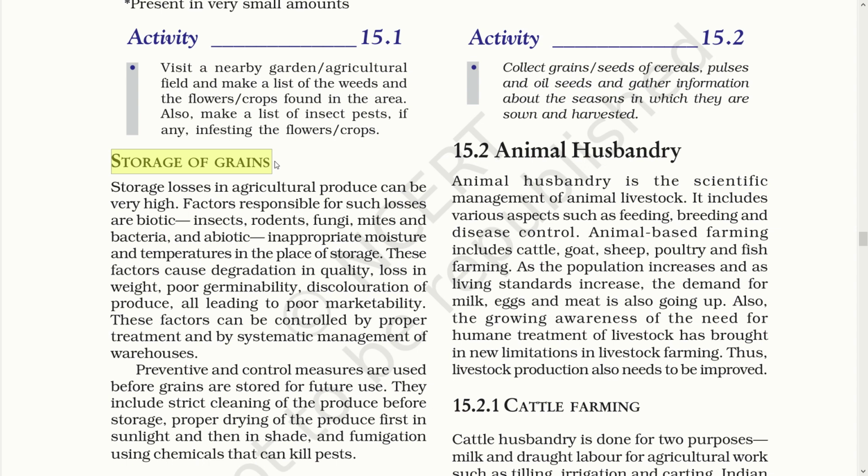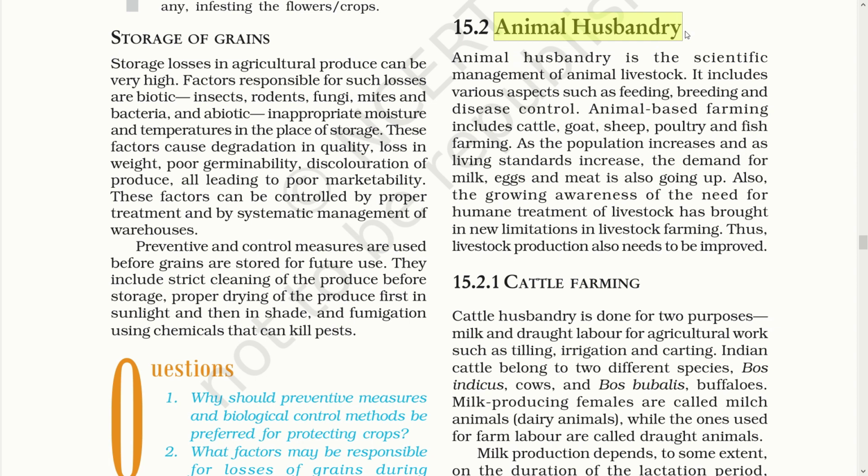For avoiding the germs in stored grain, some steps are taken, like usage of neem leaves and so on. Animal husbandry. For the improvement of food resources, not only plant resources need to be improved, but animal resources also. As we know, animals provide us with various food items such as milk, egg, meat, poultry, fish, honey, etc. As the population and living standards are increasing, the need for milk, egg, meat is also increasing. Thus, there is a need to improve the livestock.